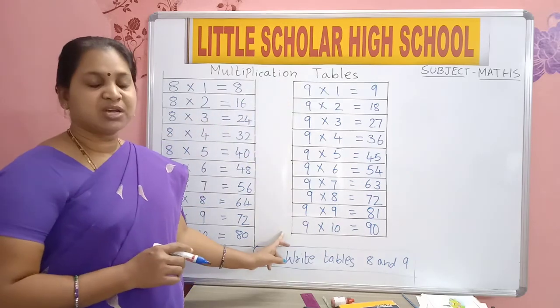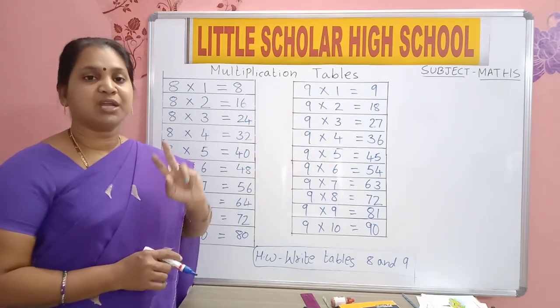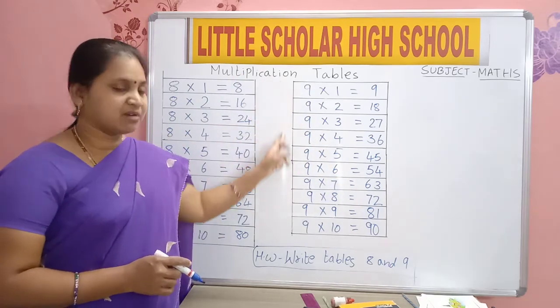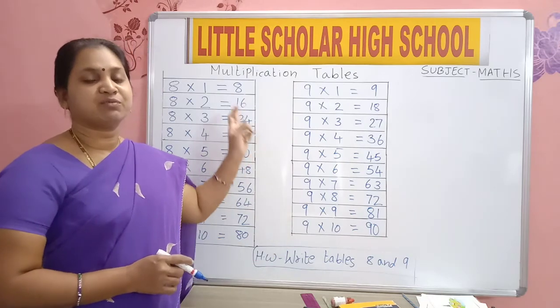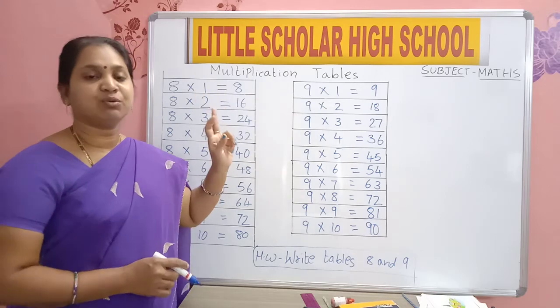Divide the paper into 2 equal halves. One side you write the 8 table. Other side you write the 9 table. In the same way in the homework paper also you will divide the paper into 2 equal halves, and one side you will write the 8 table. Other side you will write the 9 table, and then you will learn.